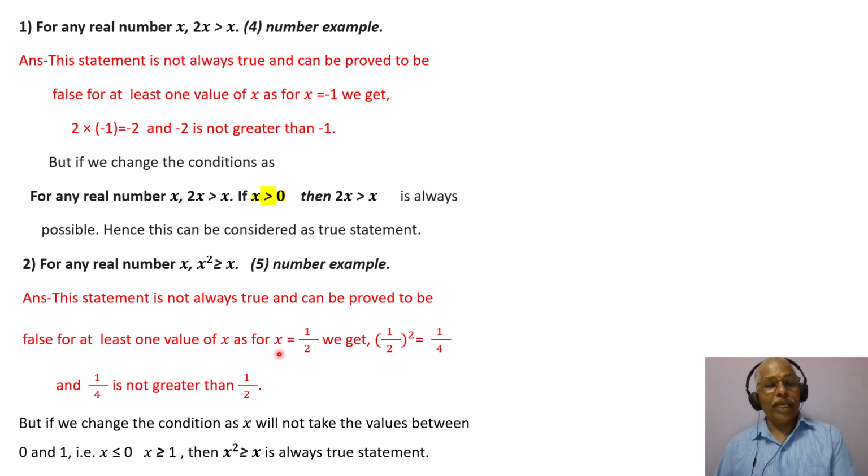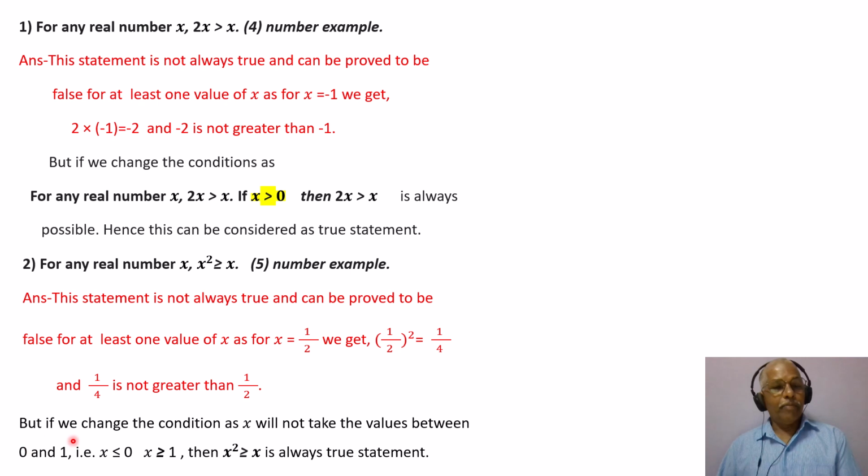That is, if x equals 1 upon 2, or half, the square is 1 upon 4, and 1 upon 4 is not greater than 1 upon 2. We have seen this in the last slide. Now, under what condition can this statement be true?